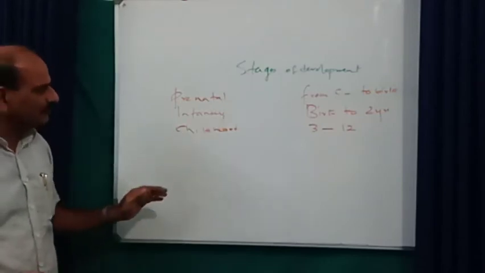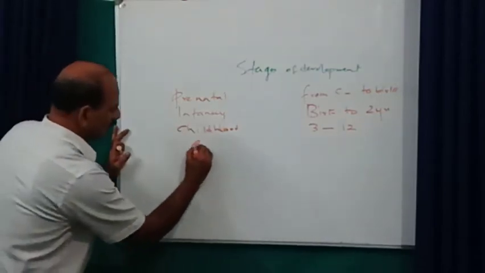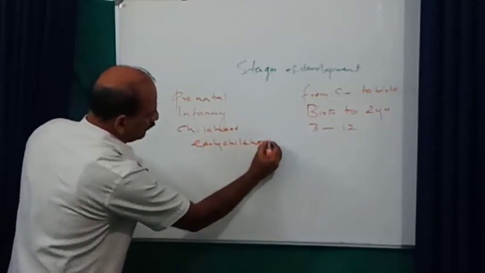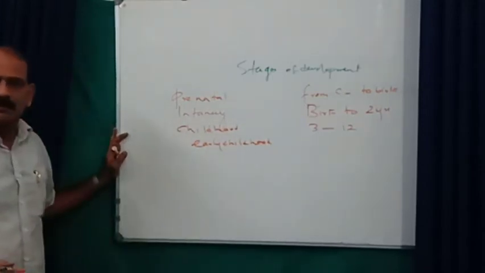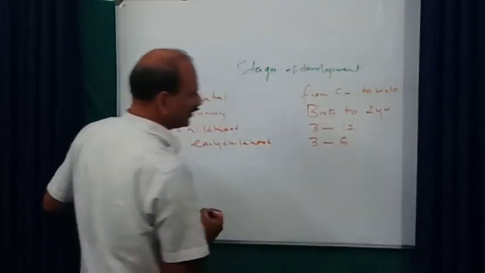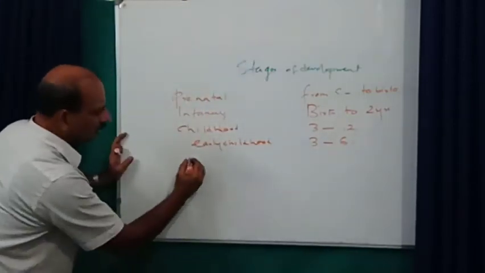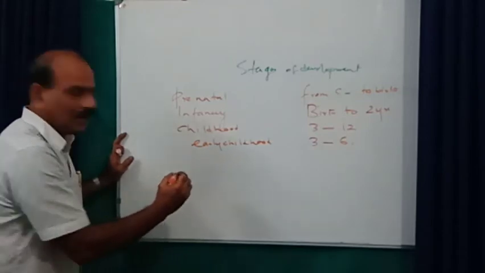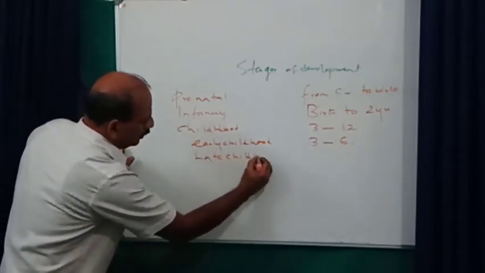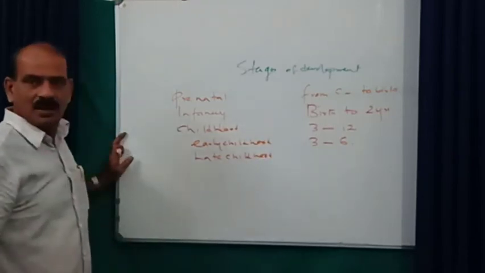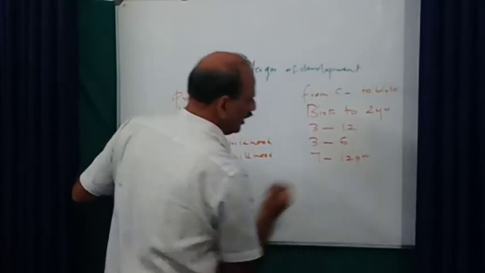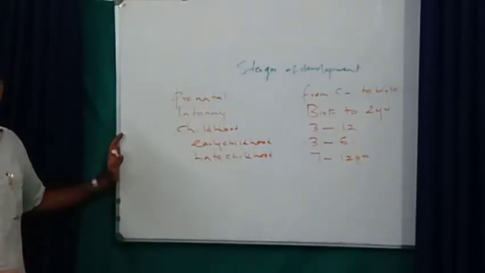That can be classified into early childhood, from 3 to 6 years, and then late childhood, that is 7 to 12 years.